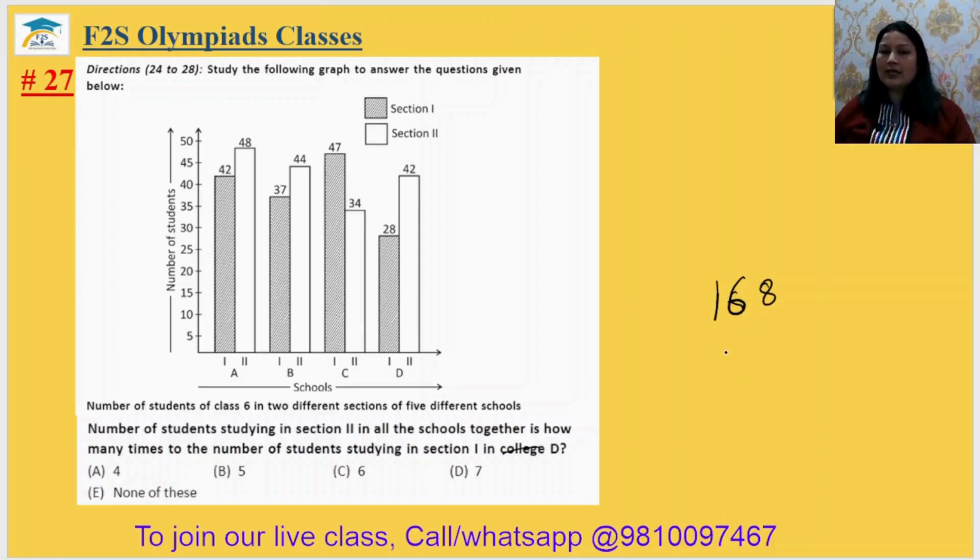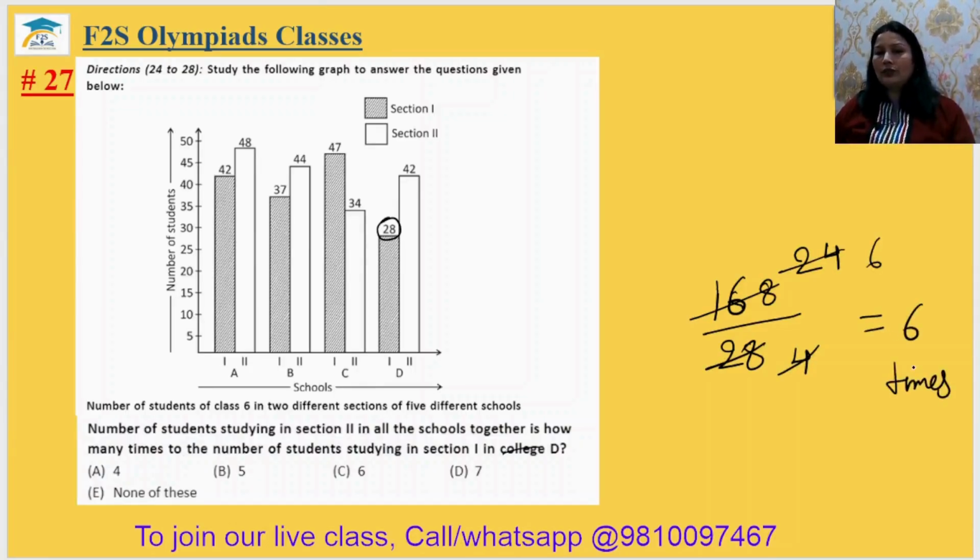It is 168 and section 1 it is 28. So how many times? So here it will be 168 upon 28. Now simplify it. So 7 2s are 14 and 7 4s are 28. It is 6 times more. ठीक है, तो option C. 27th answer will be option C.